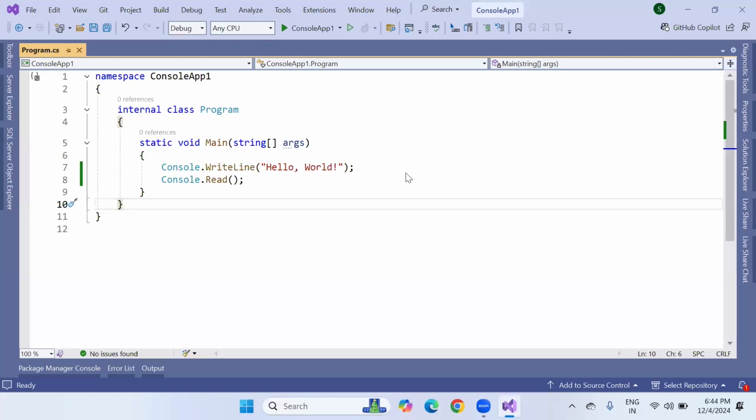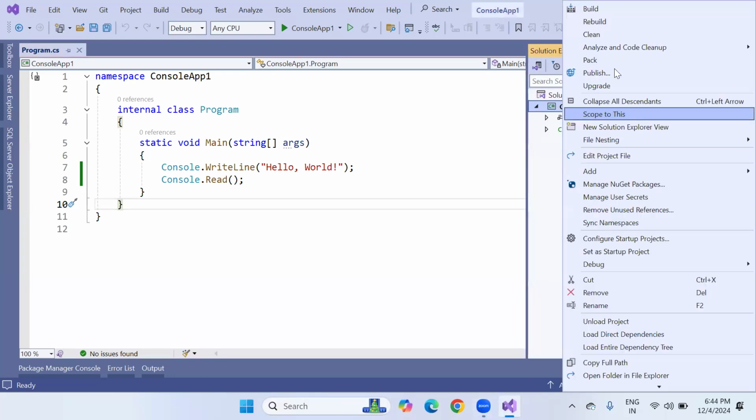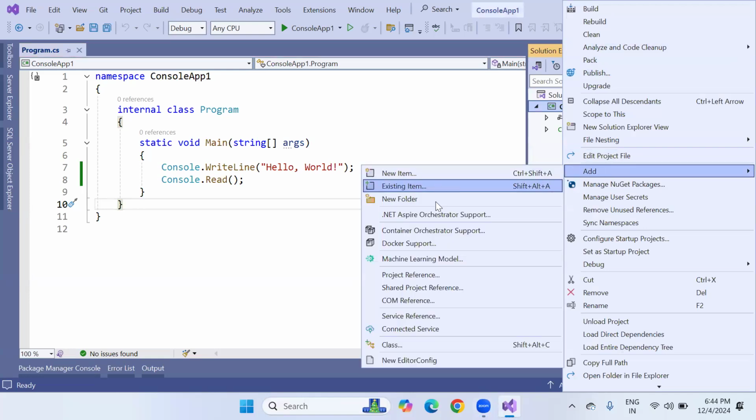Do you want to add one more class? Simply you can see this. Go to Solution Explorer, Console App 1, right click, go to Add and click on Class. Either you can go with this approach, adding a new class.